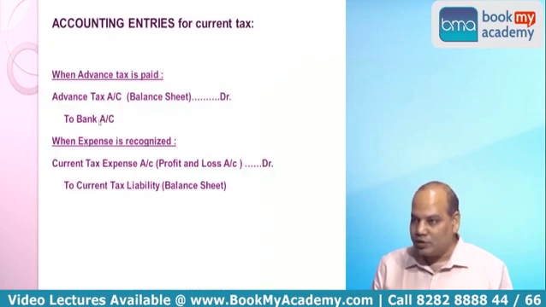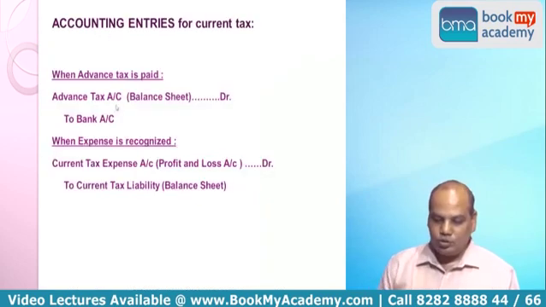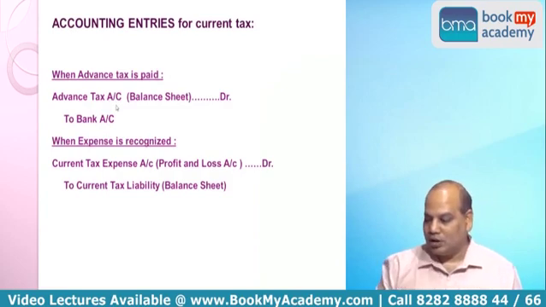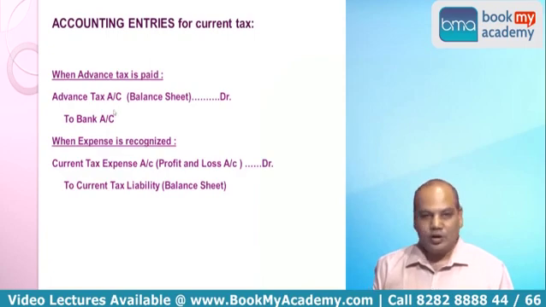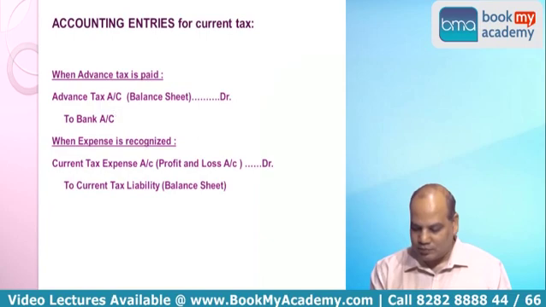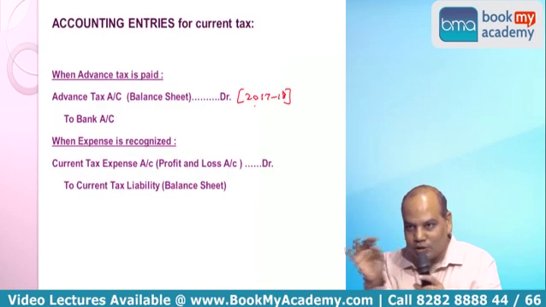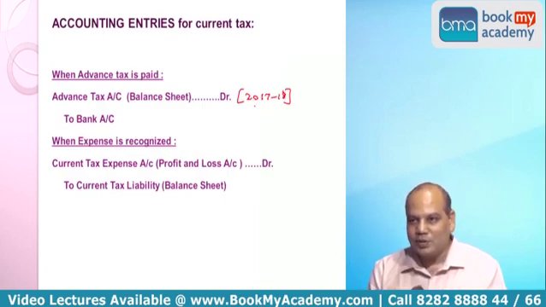So when you pay advance tax, you will pass the following entries. Advance tax account debit to bank account. And in order to keep a track of which advance tax relates to which financial year, normally what some companies do till the assessment is complete, they also write here in bracket 17-18 or 18-19, so that you know in this year this much advance tax has been paid. Normal entry for any payment, advance tax, and advance tax will go to balance sheet.